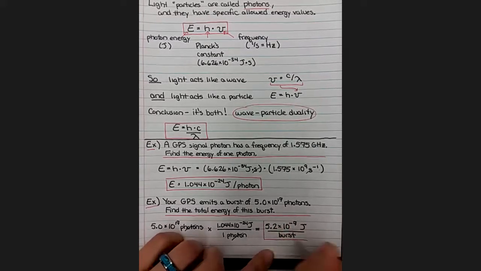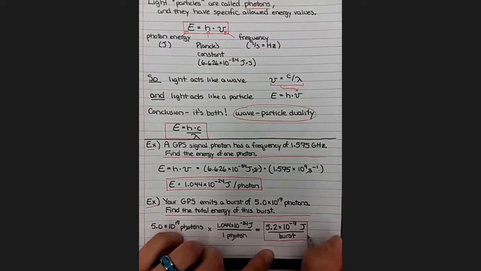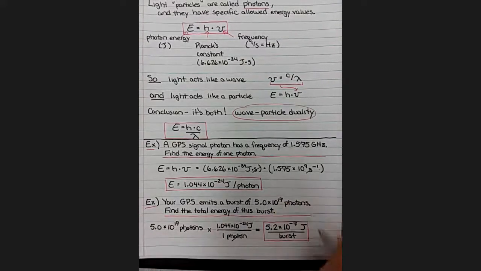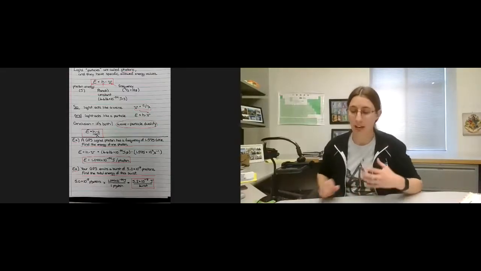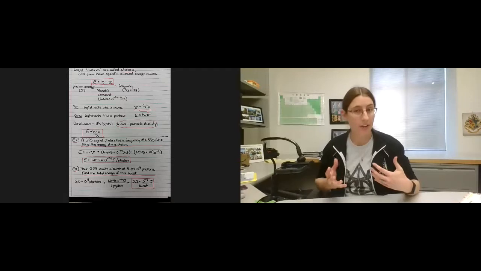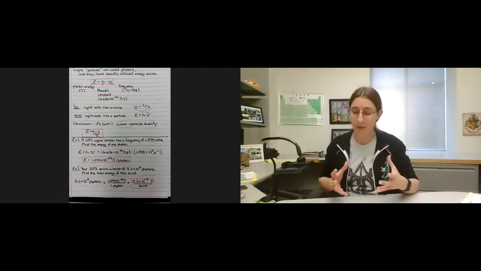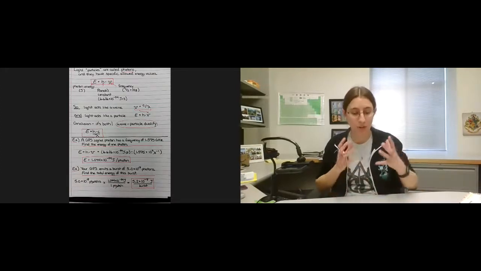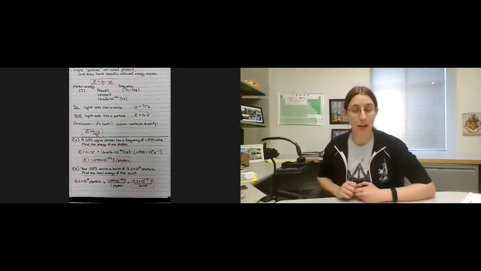So all this to say that photon energy is additive. If you have one photon, it has a particular energy. If you have multiple of those photons, the total energy is the sum of all of them. So now we know that light can behave both as a wave and as a particle, and somehow it can be described as both of those at the same time using the formula E equals h times c over lambda. In the next video, we'll use this information to adapt our current view of what an atom looks like to account for this new information.